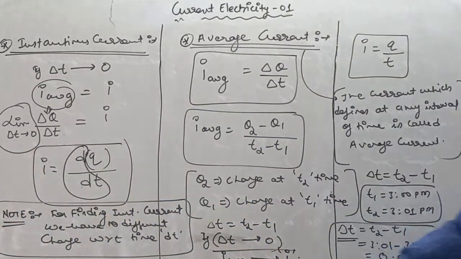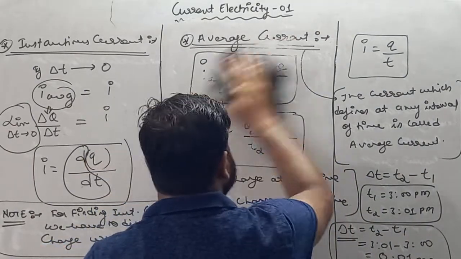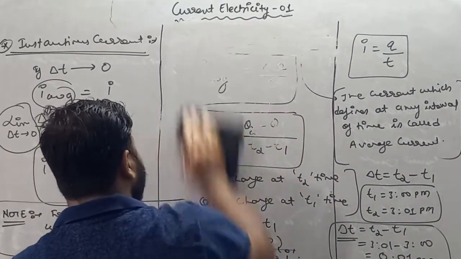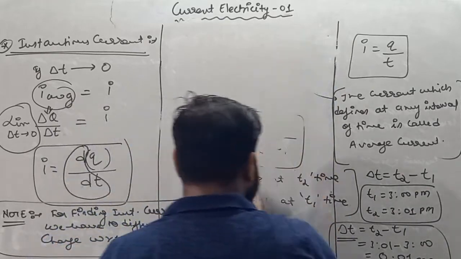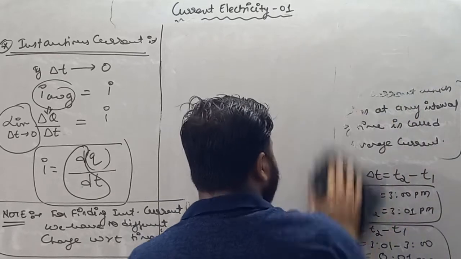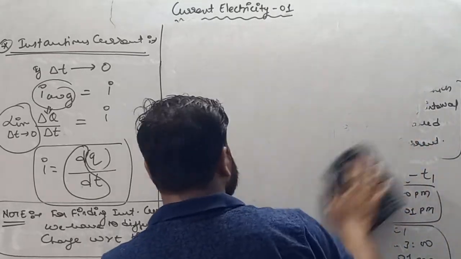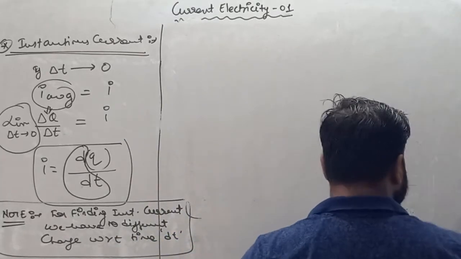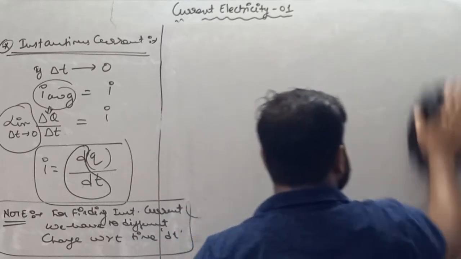So remember my dear student, on the basis of time, current is categorized into two types: instantaneous current and average current. If a time interval is given, then we are talking about average current. If instantaneous time, that is a small change in time, is there, then we are talking about instantaneous current.